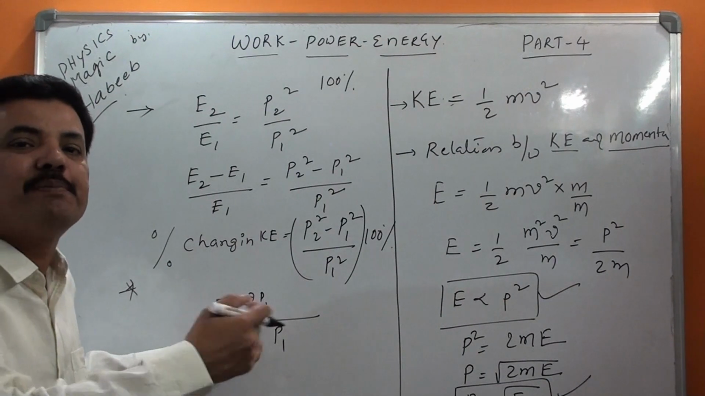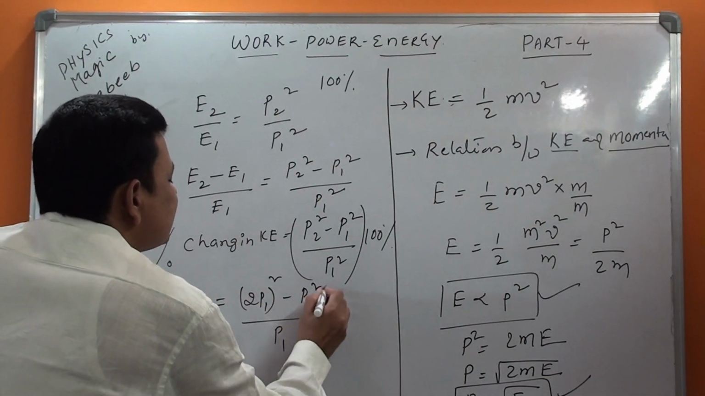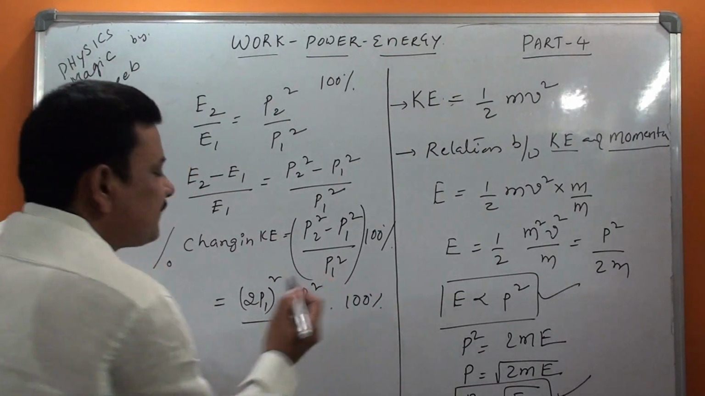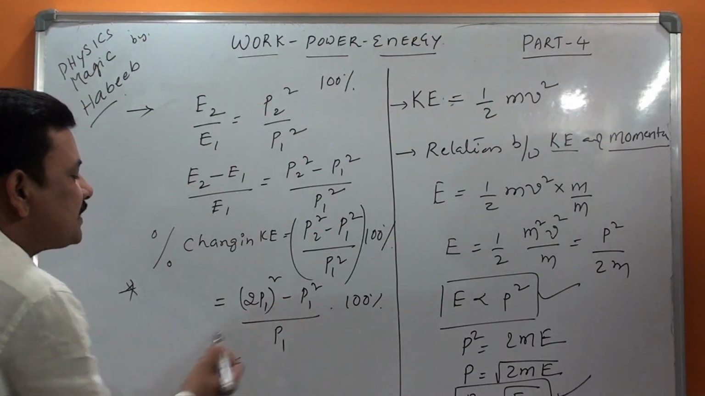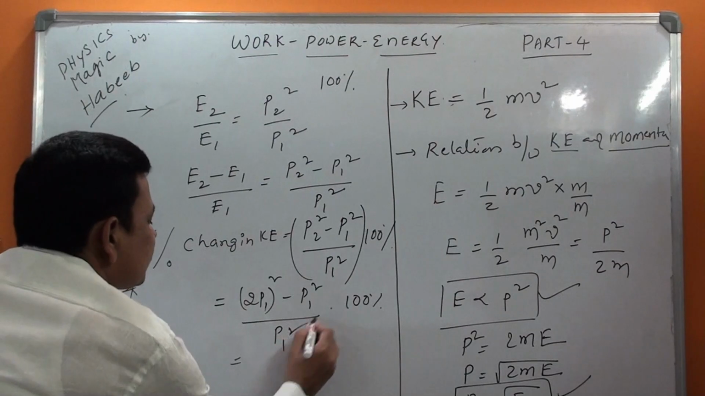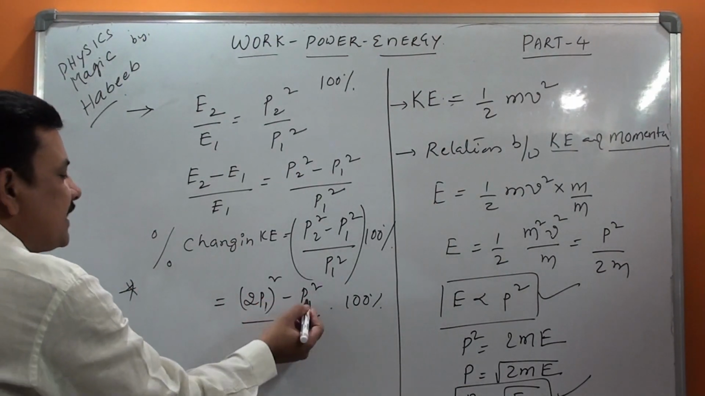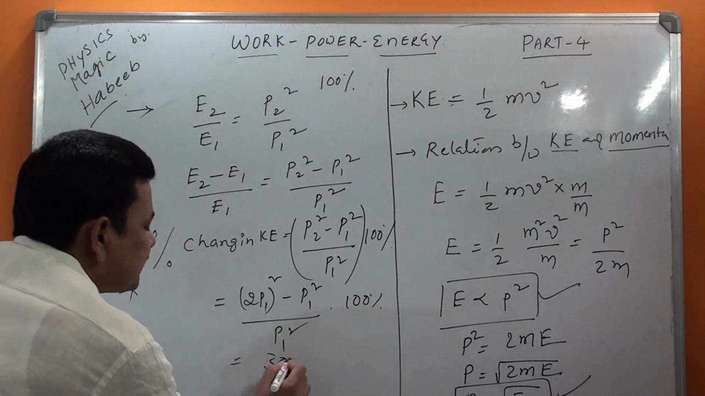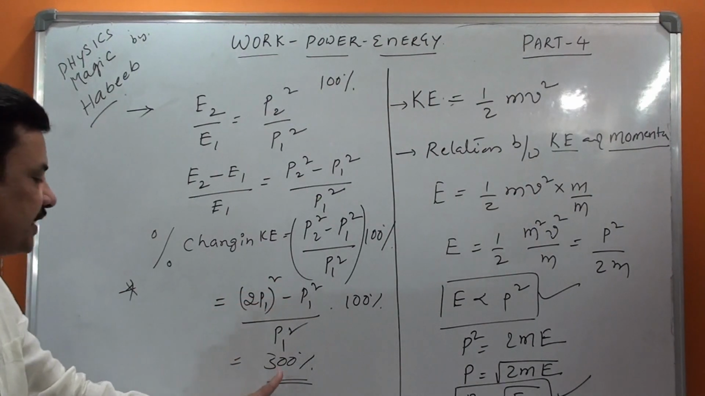2P1 means P1 plus P1. So (2P1) whole square minus P1 square, into 100%. There you are getting 4P1 square minus P1 square. 4P1 square means P1 square, and this P1 square gets cancelled. Then 4 minus 1, 3 into 100% is 300%. So the percentage change in kinetic energy is 300%.